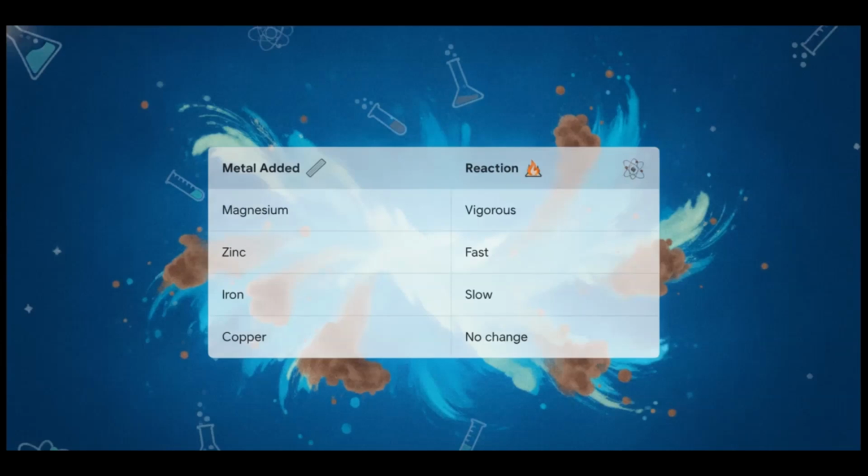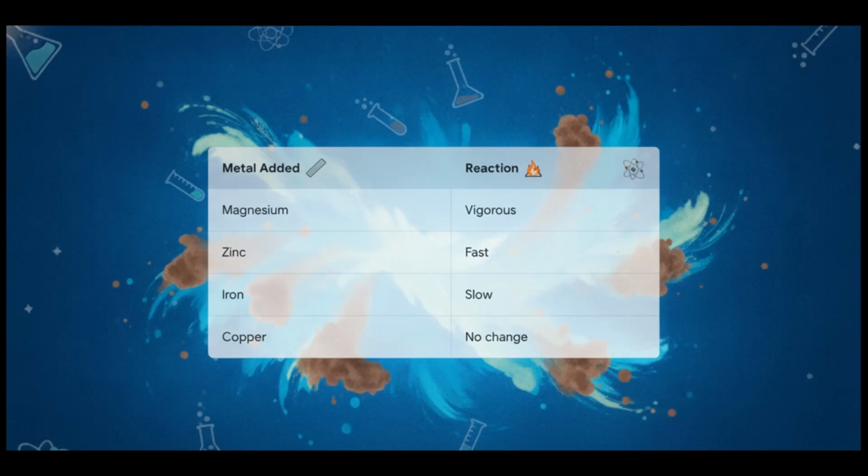Let's look at the results of a real practical experiment where we test different metals against that blue copper sulfate. When we drop in magnesium, the reaction is incredibly vigorous. The blue color disappears rapidly, brown copper metal instantly forms, and the magnesium just dissolves away. Zinc yields a fast reaction with the exact same visual results. Iron gives a much slower reaction, slowly turning that blue solution a pale green as iron sulfate forms.